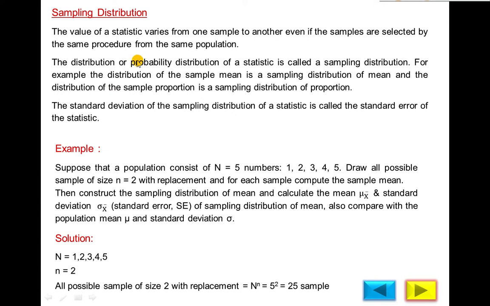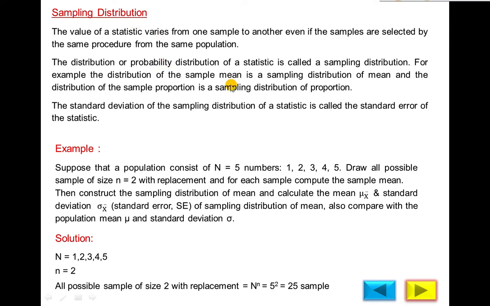0 heads occur 1 time, 1 upon 8; 1 head occurs 3 times, 3 upon 8; 2 heads occur 3 times, 3 upon 8; 3 heads occur 1 time, 1 upon 8. The sum of the probabilities will always be equal to 1. So if you distribute the values of the probability in the form of a table with the help of the random variable x, it is called a probability distribution table. So in sampling distribution, instead of frequency, we will distribute the sample statistic.